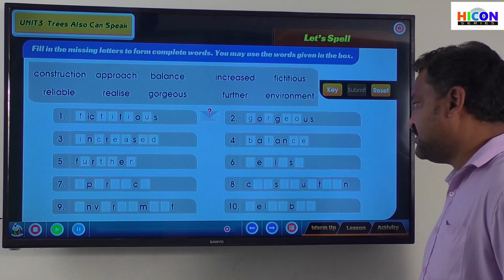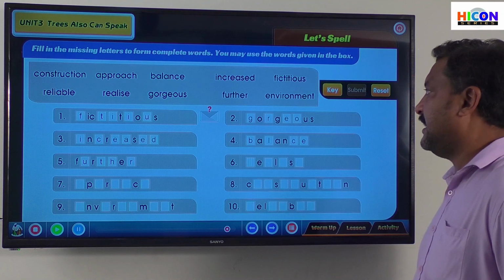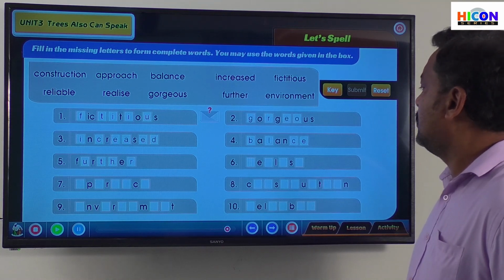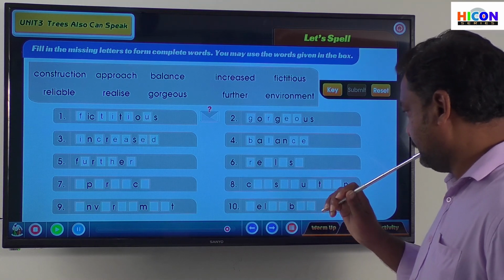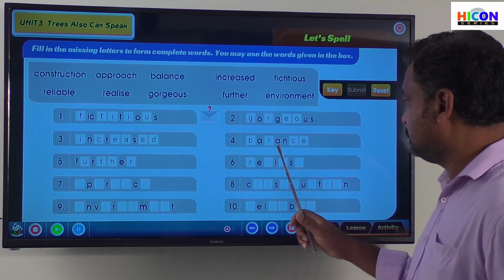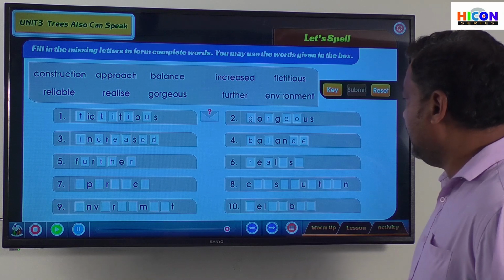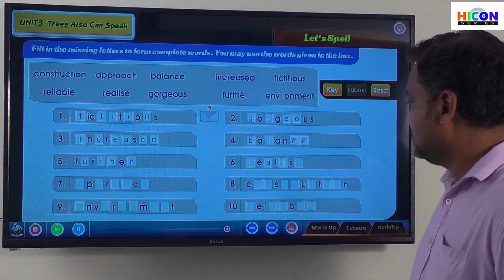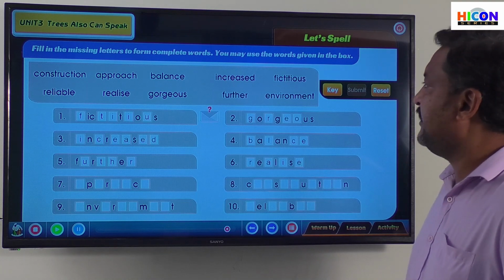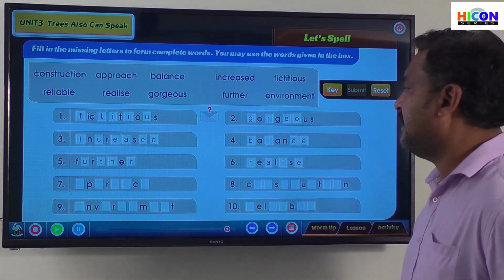Dash E dash L dash S dash. Realise. Realize. We have it, no? Yes, realize.